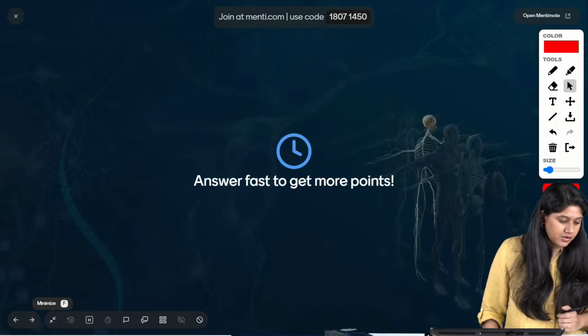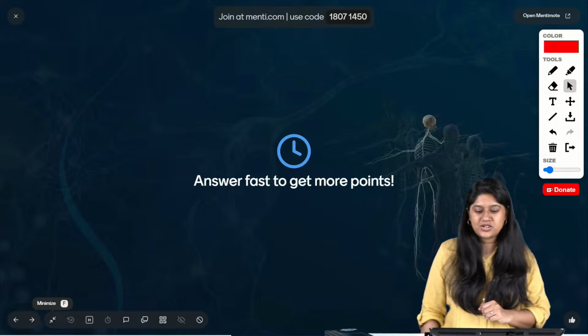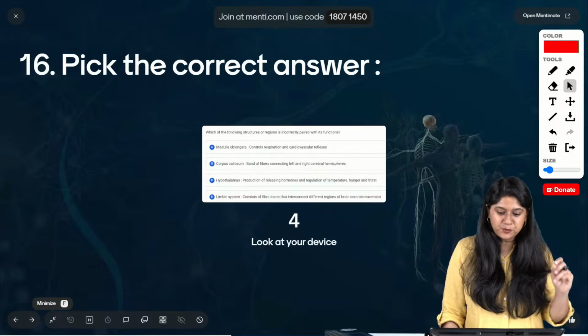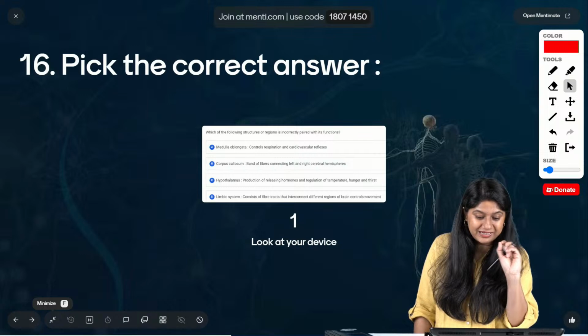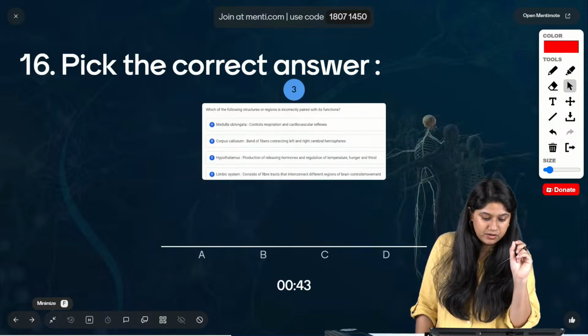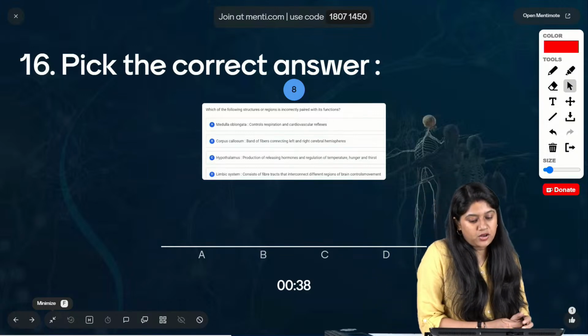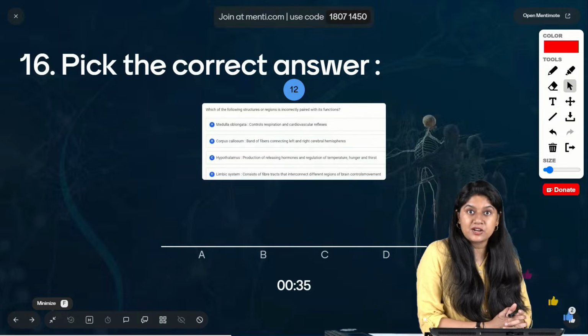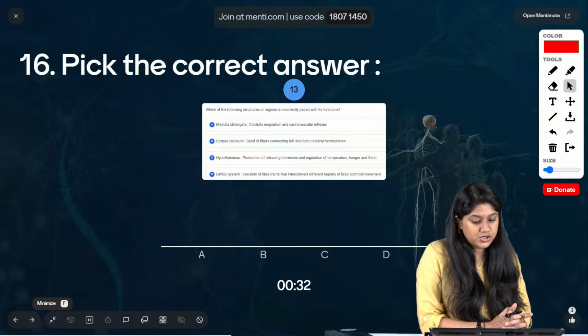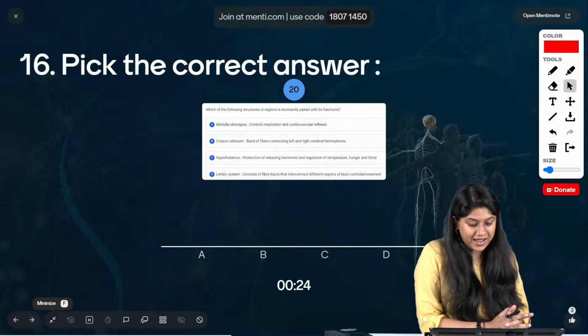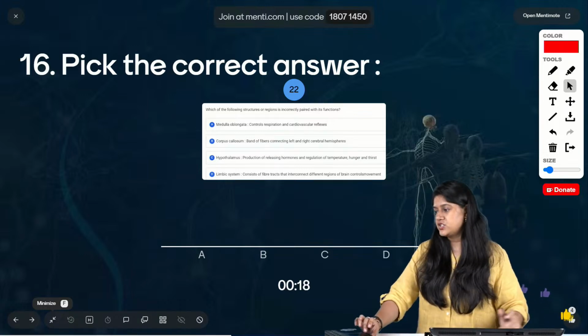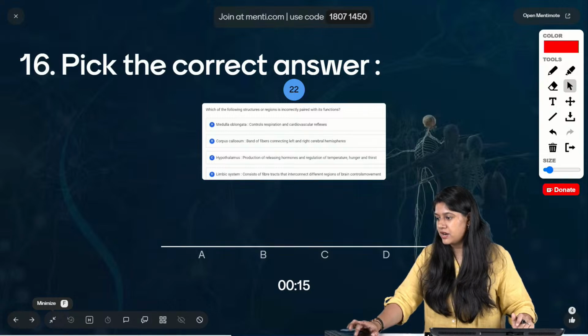Question number 16, everyone, on our screen. We have to pick the correct answer. Which of the following structure or region is incorrectly paired with its function? Medulla oblongata controls the respiration and the cardiovascular reflex. Corpus callosum, band of fibers connecting left and right cerebral hemisphere. Hypothalamus, production of releasing hormone and regulation of temperature, hunger and thirst. And limbic system consists of a fiber tract that interconnects different regions of the brain, controls movement. It's such an easy question. I'm sure we'll be able to find the answer aram se.